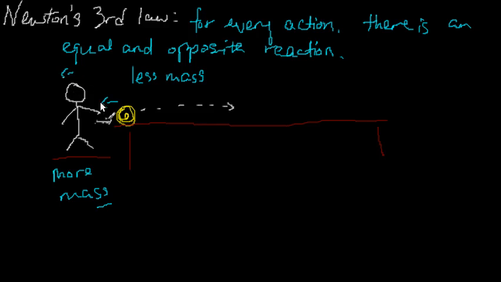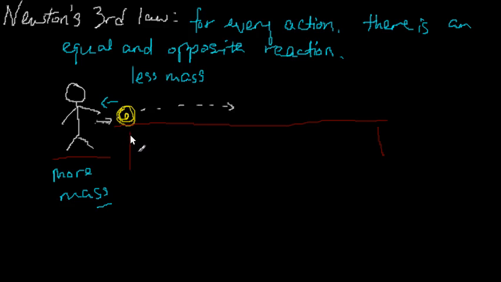Like a recoil. People talk about a recoil when they shoot a gun: when the bullet flies off, the gun moves backward. We call that a recoil. So when I push at the ball, I will move back ever so slightly, maybe so slightly that I don't even feel it, because I'm so much more massive than the ball. So in a way, this explains why it does not feel as if the ball has pushed back on me.